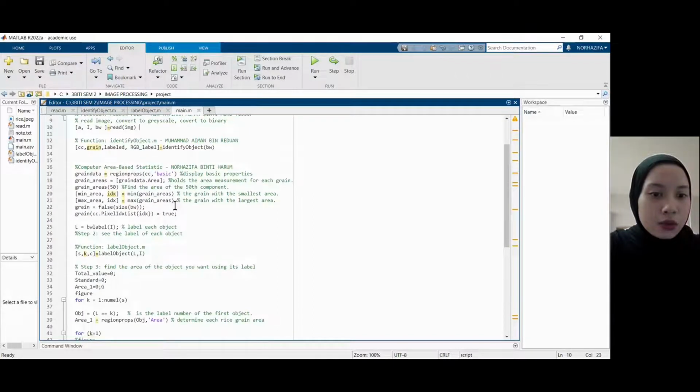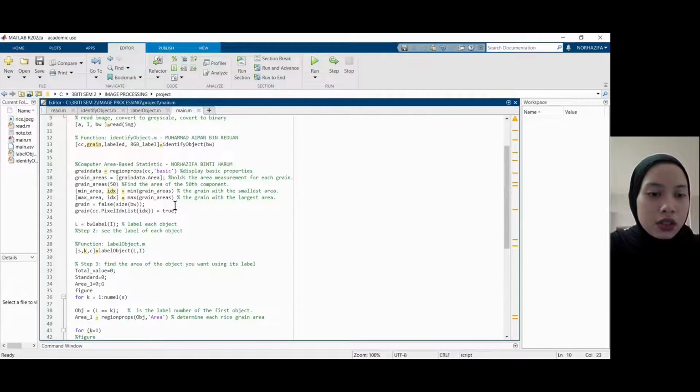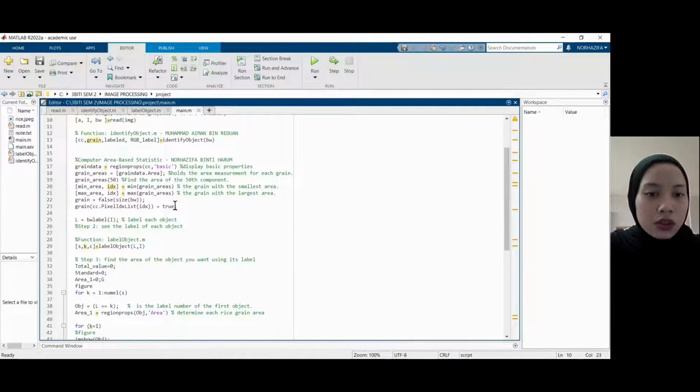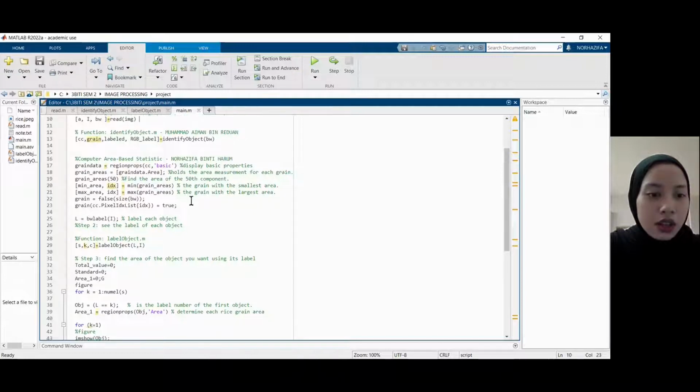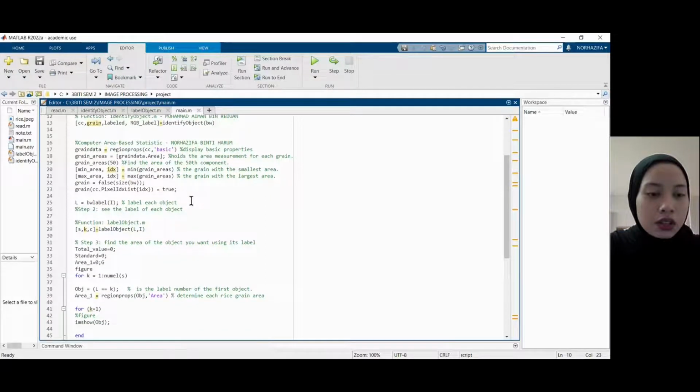And then we're going to display the basic properties of the grain, and then hold the error measure for each grain of 50 components. And then we're going to label each rice grain.